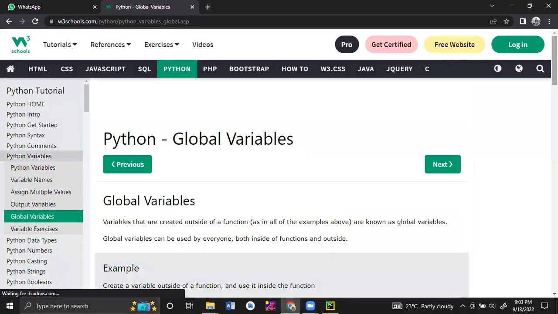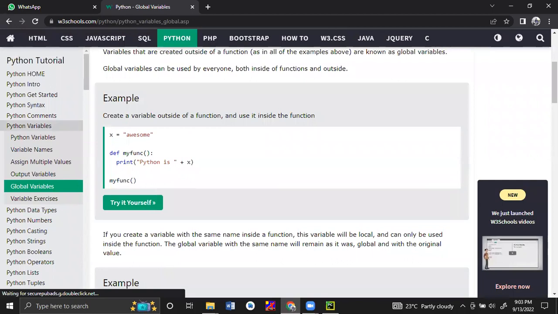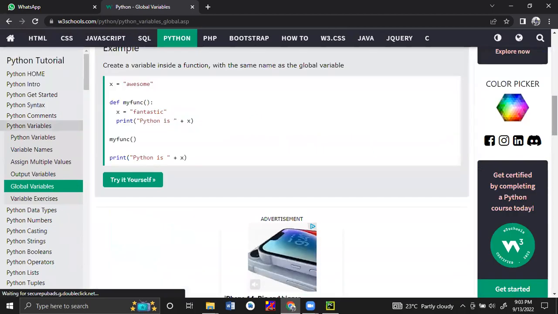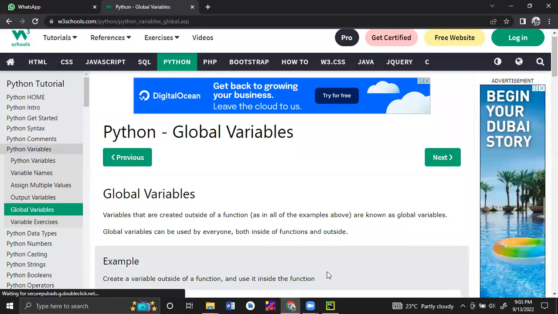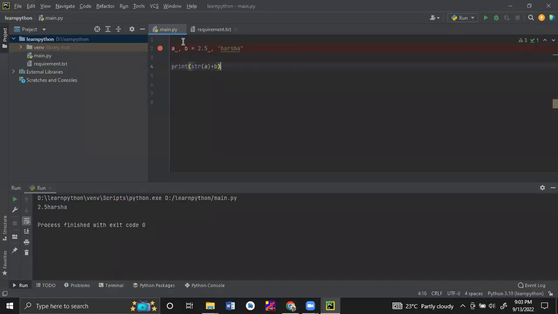Then we'll go to the global variable. Global variable means there is a variable scope. Every time there will be a variable scope. Even in C programming or any other programming language, we use local variables and global variables. Local variable means there should be a scope within some method or within some open brace and close brace.